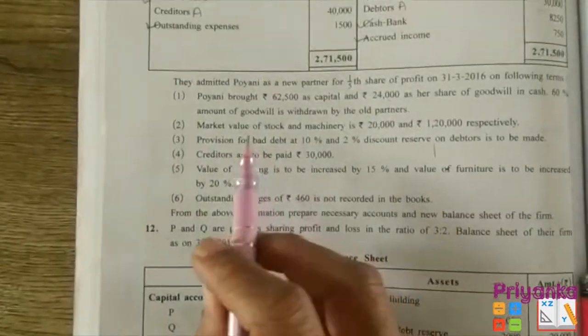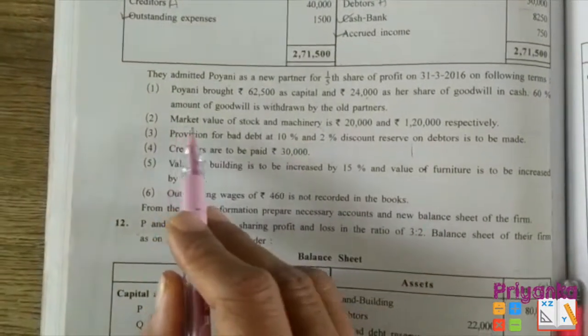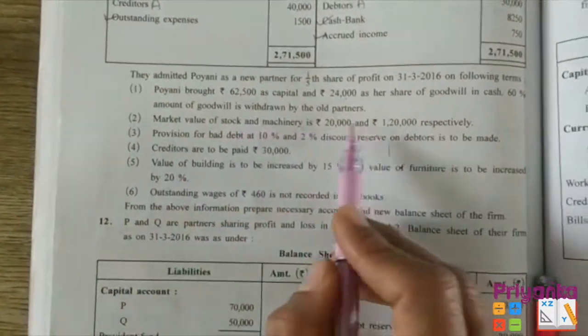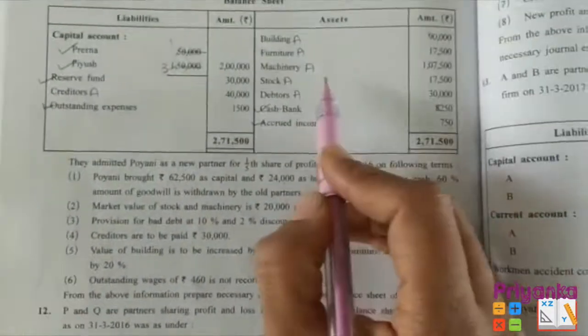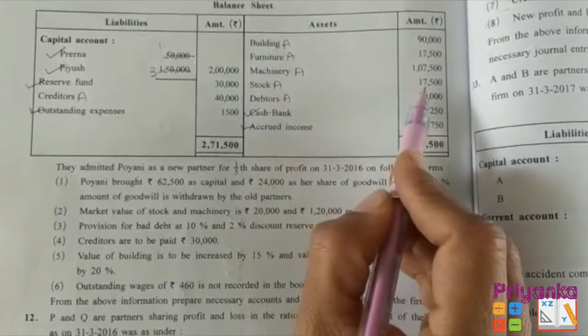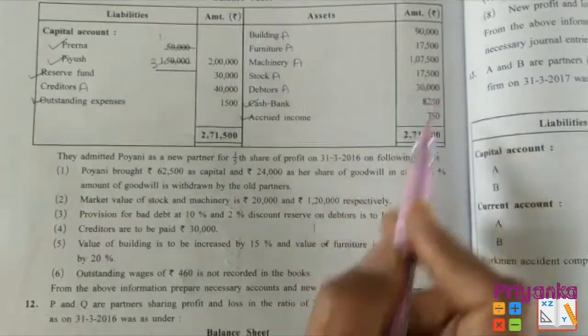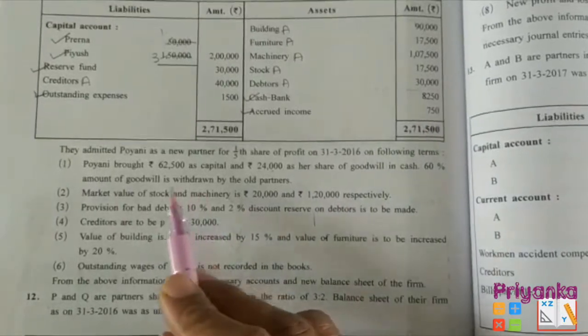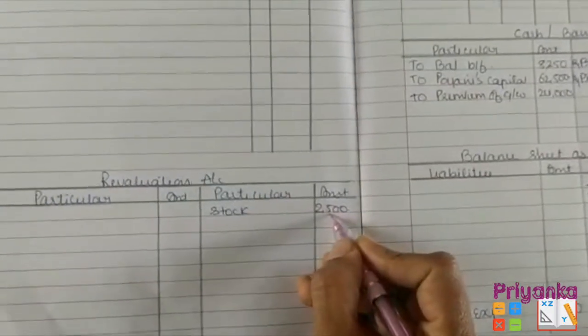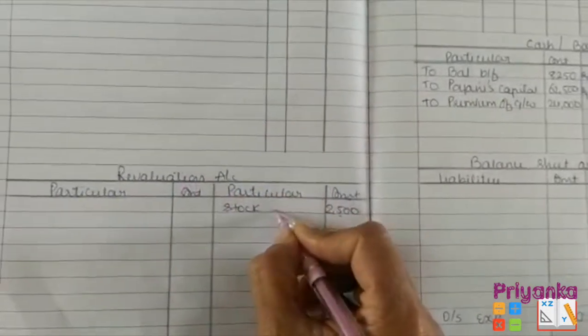Then moving to the next adjustment, that is the market value of stock and machinery, which is going to be 20,000 and 1,20,000. If we check, stock is 17,500 and it is going to be increased to 20,000. As stock is going to be increased by 2,500, write it down in the revaluation account.